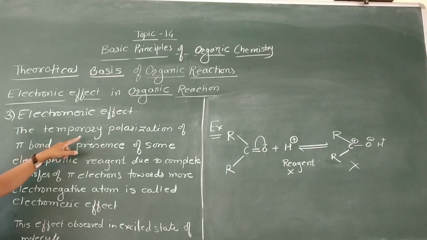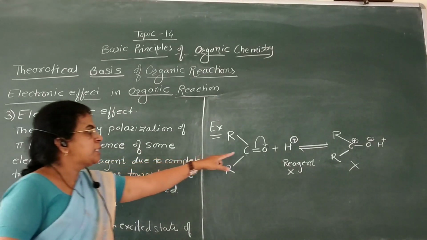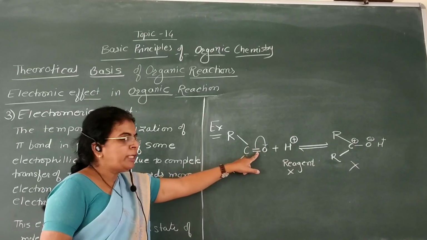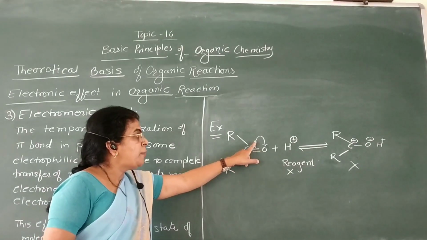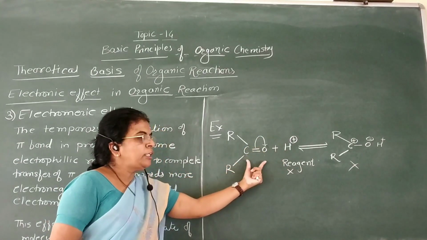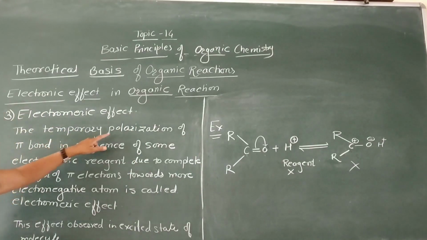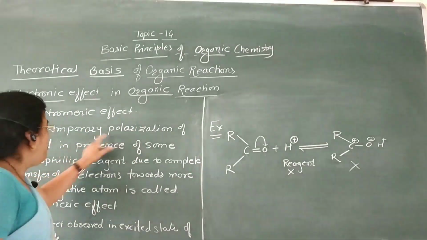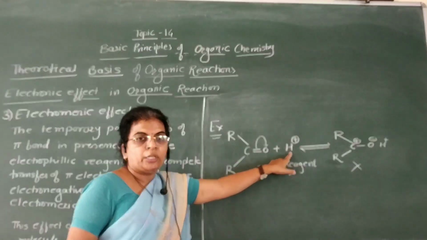Here this is a pi bond. One bond is a sigma bond and the second bond is a pi bond. Here temporary polarization is carried out. When we remove this reagent, then this polarization is not observed. Therefore it is called temporary polarization of a pi bond in presence of a certain reagent.